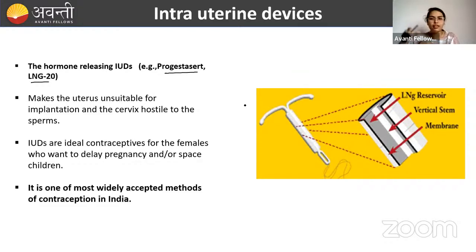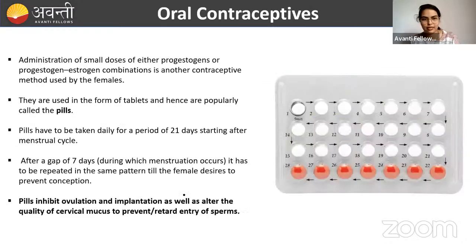For 4 years the female can wear the Progestasert or any IUD, and then if they want to conceive a baby, it will be easily removed, and the process will be very simple. So this is the most loved contraceptive method of married couples. I have written here, it is the most widely accepted method in India.